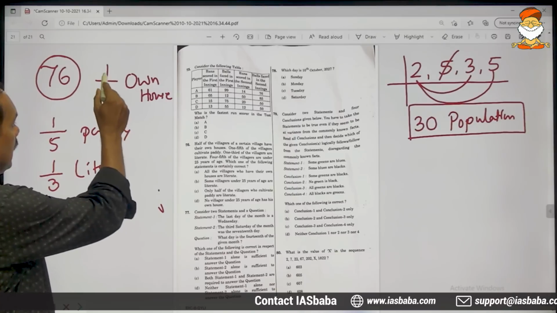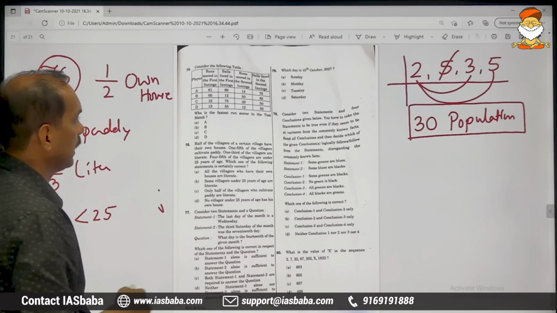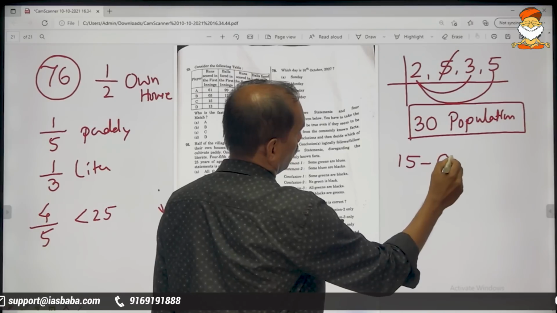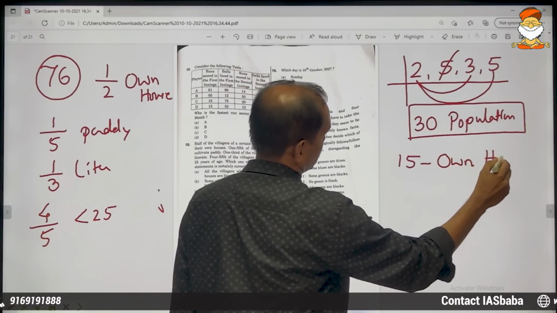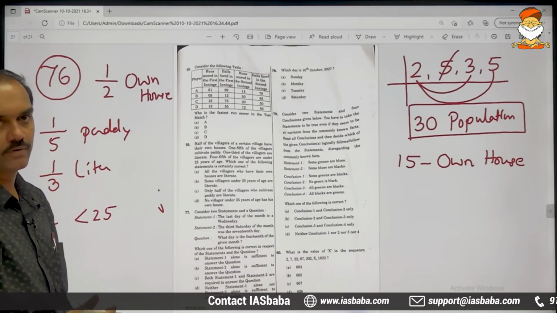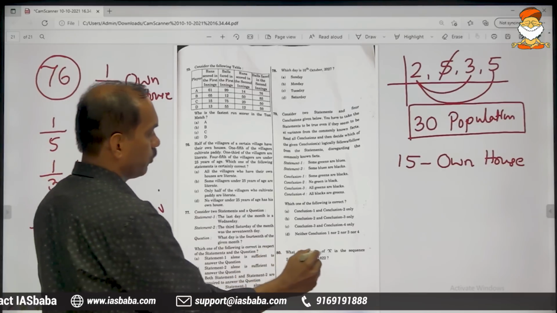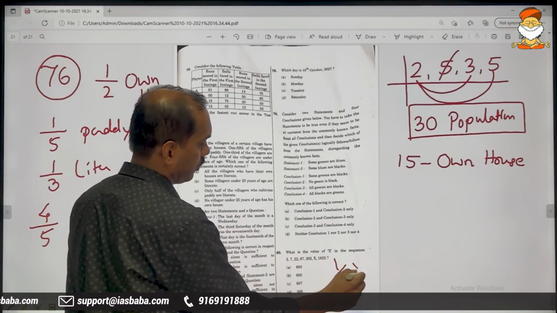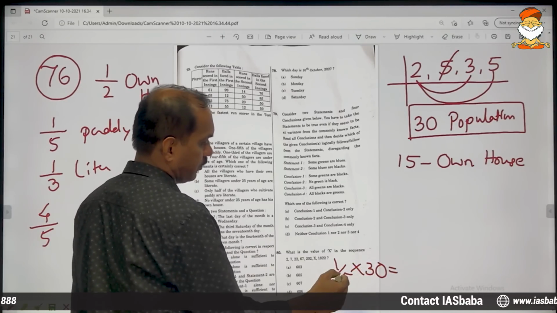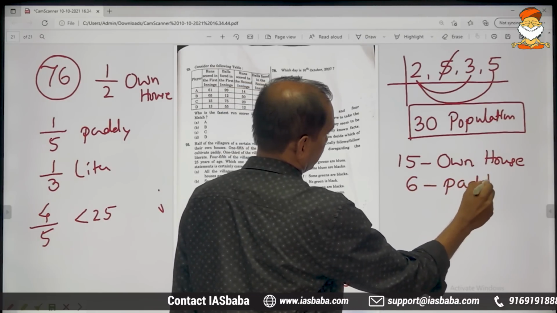Now, half the villagers have their own house. Half means how many? 15. 15 villagers have their own house out of a total of 30. Now we are free from fractions. 1/5 of 30, of means into. 5 ones are 5, 5 6s are 6. So 6 are cultivating paddy.